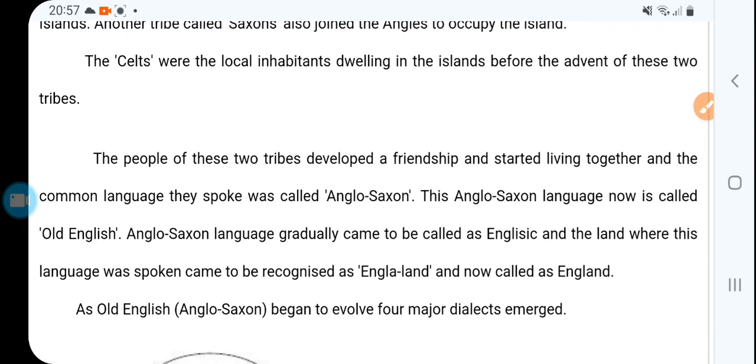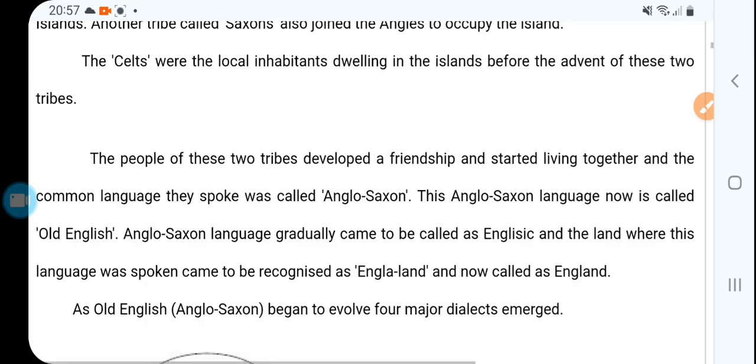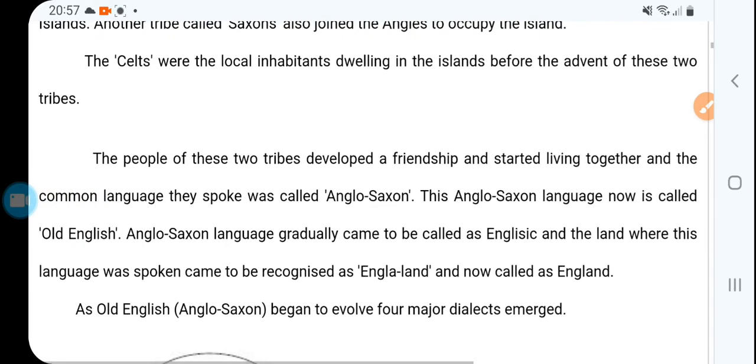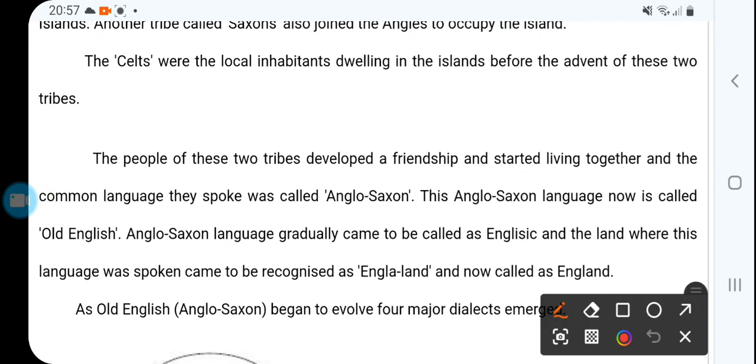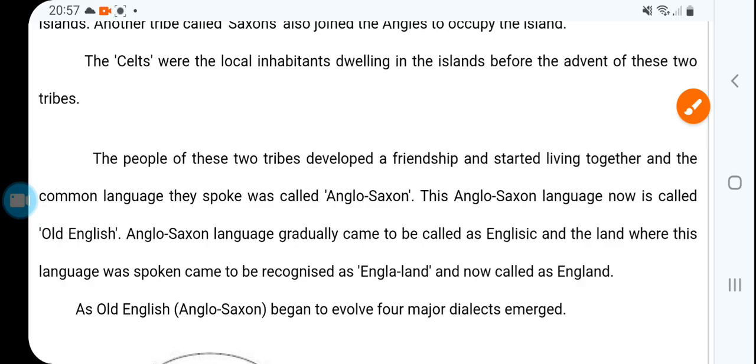The Celts were the local inhabitants dwelling in the island before the advent of these two tribes.